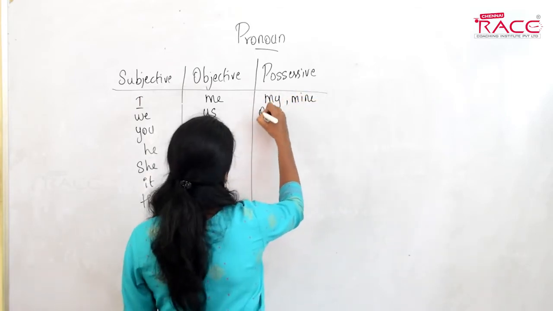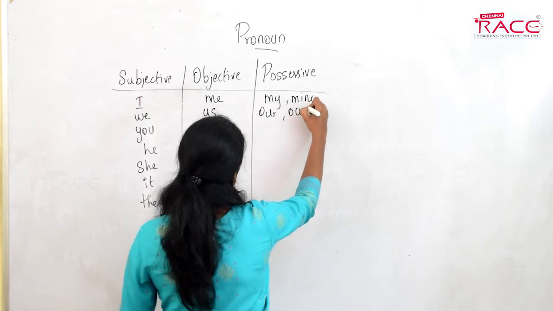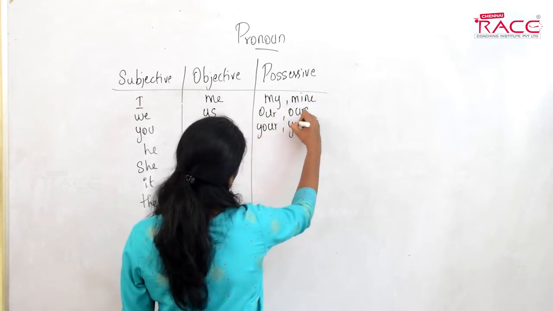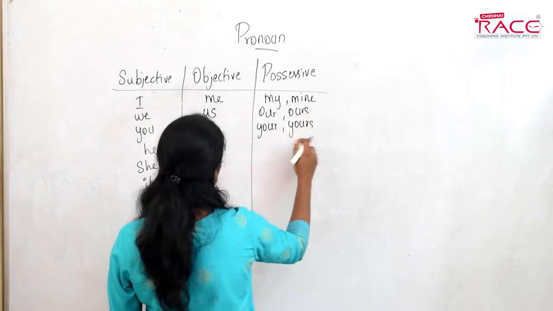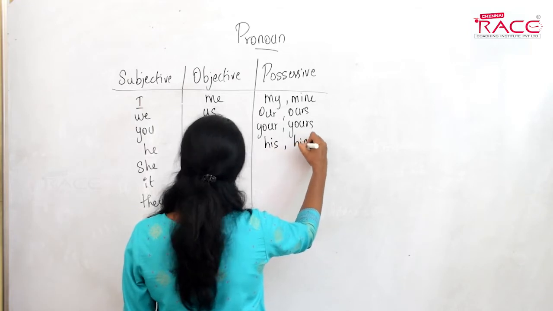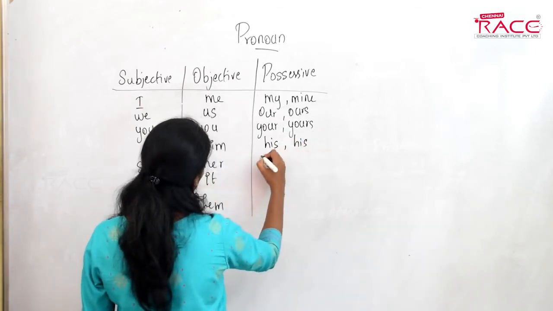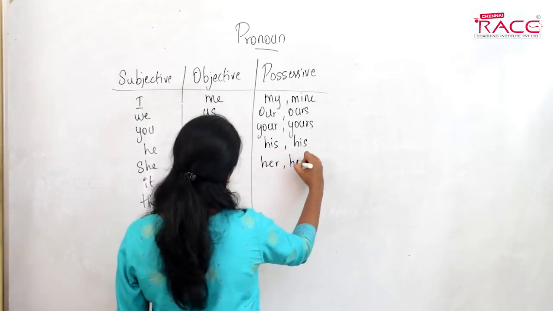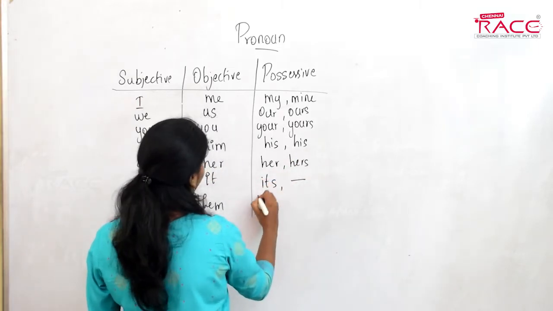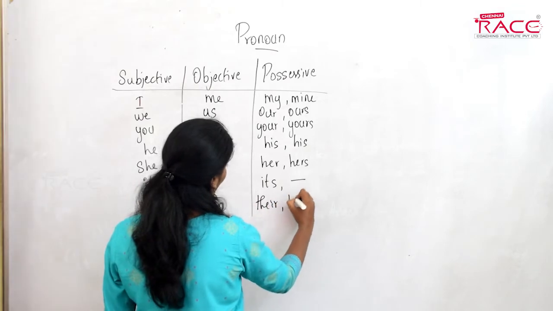For we have our, ours. For you, your, yours. For he, you have his. There are two forms, but both forms are the same here. For her, hers. And for it, we have its, and there is no second form here. And for them, it is their or theirs.